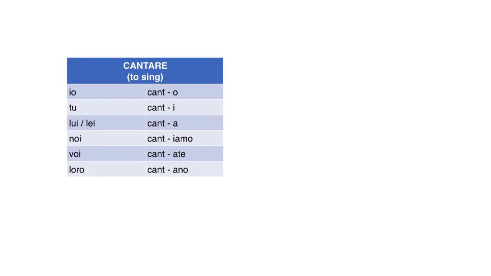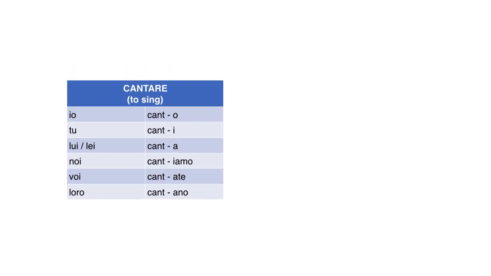So, these are the are verbs, right? Remember that for conjugating them, we only apply a pattern, right? So we only need to know the endings. First, we get rid of the last three letters, the E, the R, and the A. Then we are left with the stem, which is the same throughout, and then as the last step, we add the endings: o, i, a, iamo, ate, ano. Right?